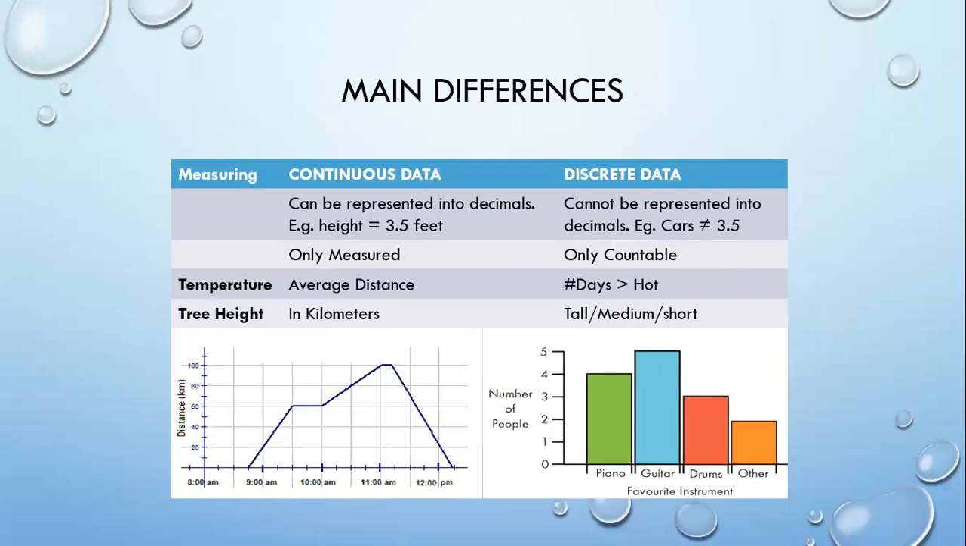Continuous and discrete data can be differentiated based on whether they can be represented in decimals or not. Continuous data is only measured, whereas discrete data is only countable. We can always measure the average distance in kilometers, but we can only count the number of hot days and the number of trees as tall, medium, or short.